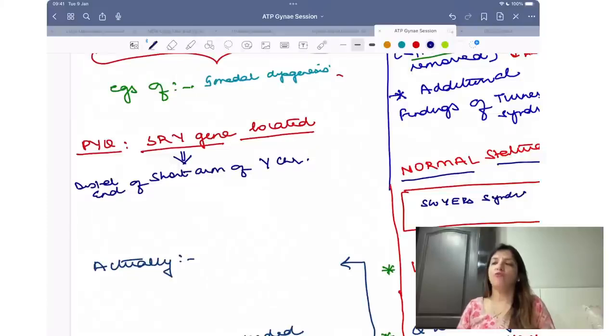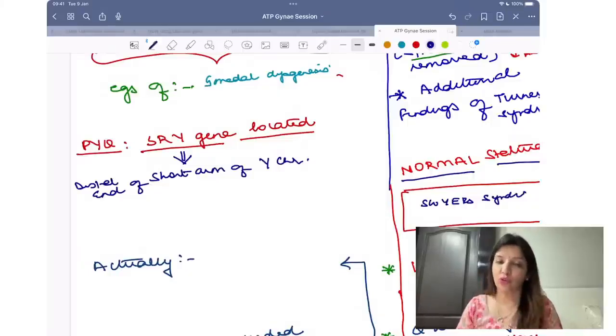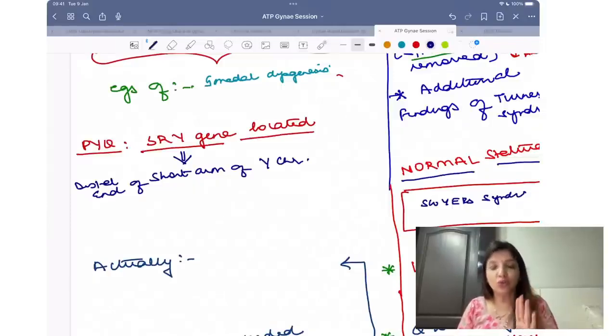Distal end of short arm of Y chromosome. ठीक है? So I am quickly recapping this for you. Patient comes to you with primary amenorrhea, uterus present. Uterus present है, think of only 4 things. Cryptomenorrhea, Kallmann syndrome, Turner syndrome, Swyer syndrome, right?